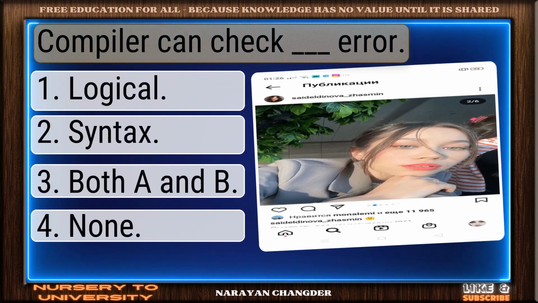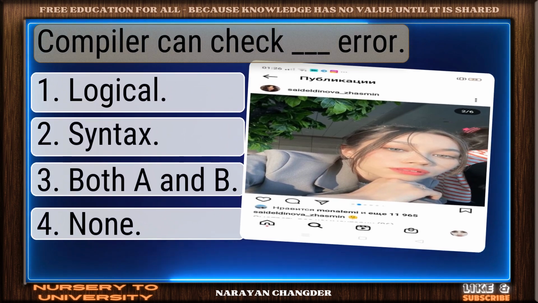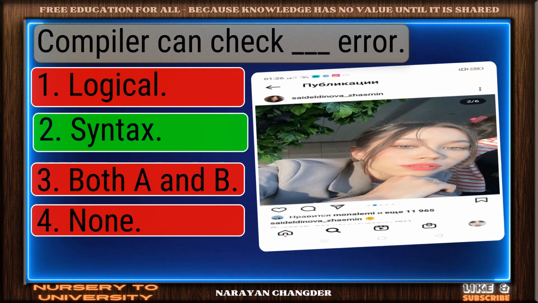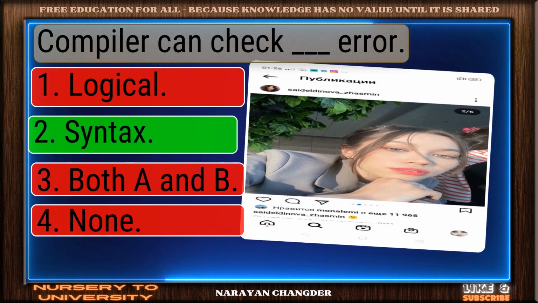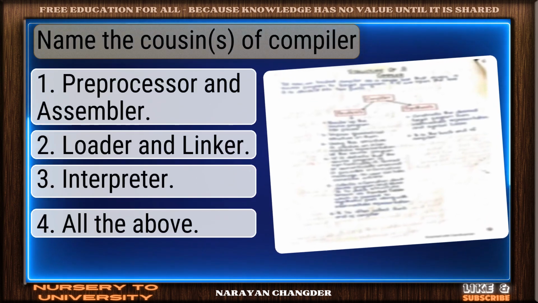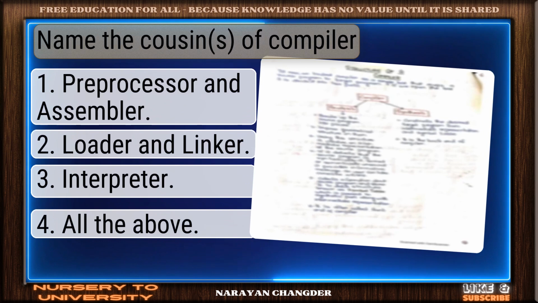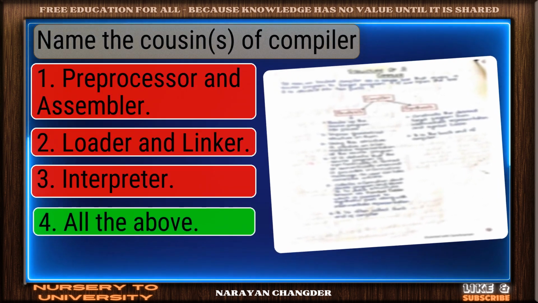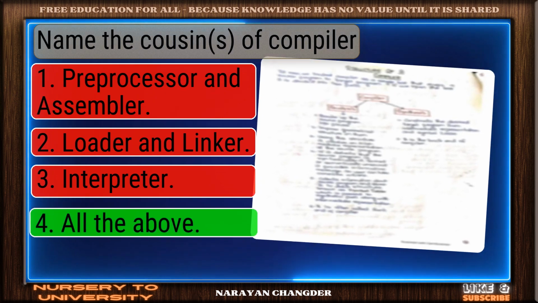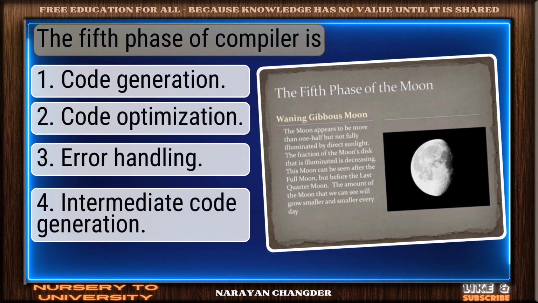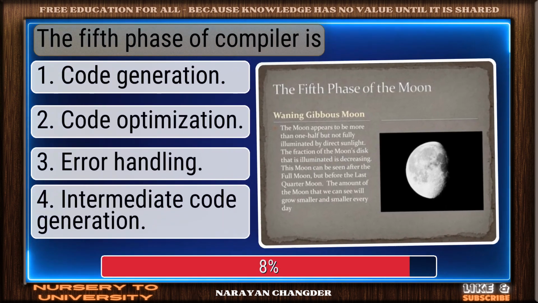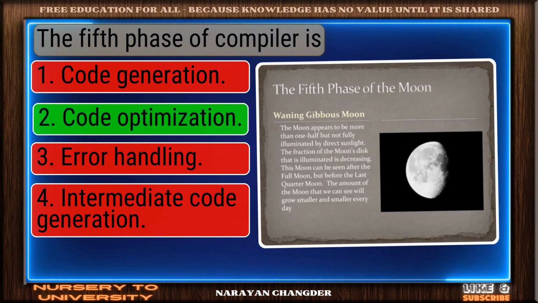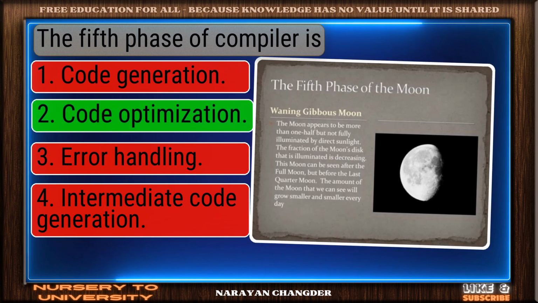Question number 62. Compiler can check dash error. Nice selection. Syntax is the correct and valid answer. Question number 63. Name the cousin of compiler. Solid response. All the above is a valid choice. Question number 64. The fifth phase of compiler is... Strong choice. Code optimization is the right answer.